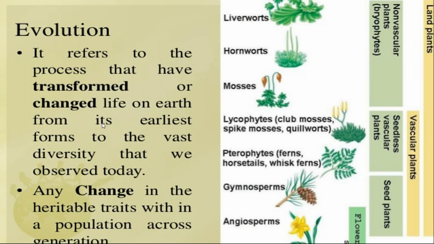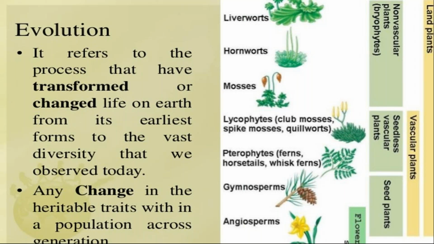So what is the definition of evolution? Evolution is the process in which changes in life take place. Any change in the heritable traits within a population is known as evolution. Any change that takes place in the full population, students, is known as evolution, not in one individual. If one individual is changing himself, that is not evolution. Evolution is change in the full population.